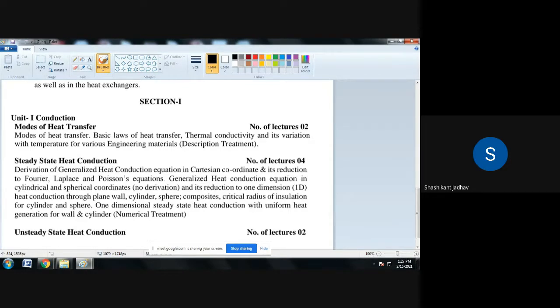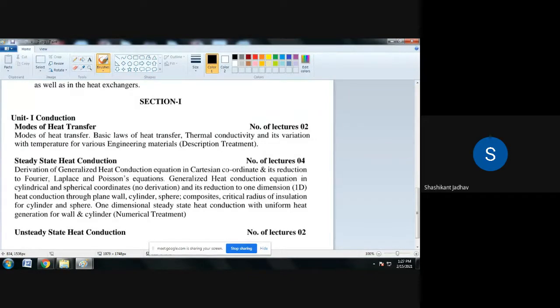Does anyone know that law of conduction? Can anyone tell me Fourier's law of heat conduction? Anyone heard about that? Okay.